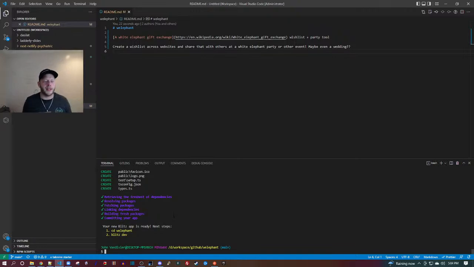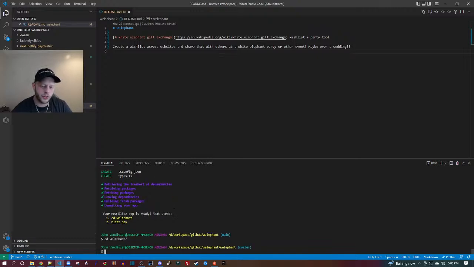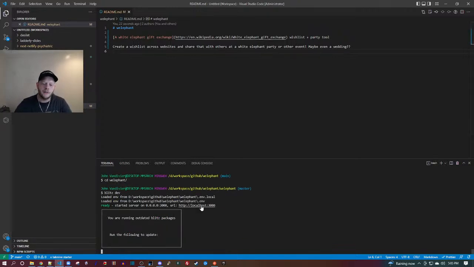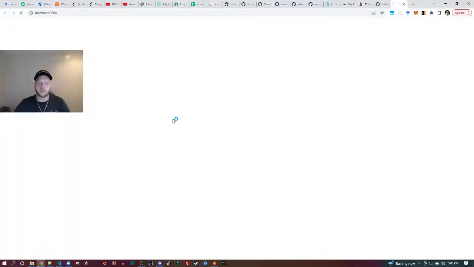All right, it looks like we're ready to get started. Let's first of all just cd welephant and follow the instructions it gives, right? cd welephant, blitz dev. This is just sanity checking that the application was installed properly. Visit localhost. This might take a minute to load. It's loading the Webpack dev server.